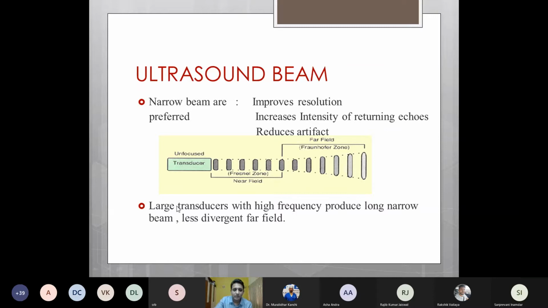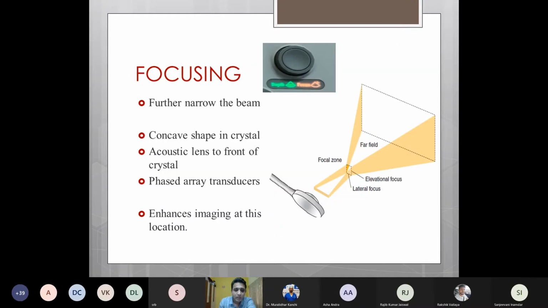Hence, to narrow a beam, we have to use large transducers with high frequency so that we get a much narrower beam and a longer near field. As already said, we have to select a window where the particular structure lies in the near field, but it is not always possible. Sometimes we cannot get a view where that structure is in the near field. Sometimes it is present in the far field.